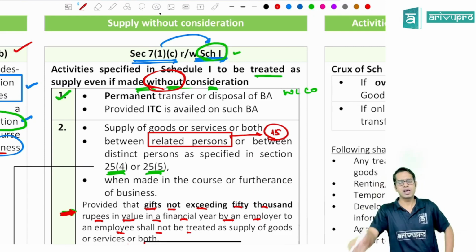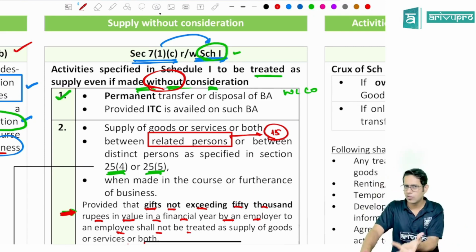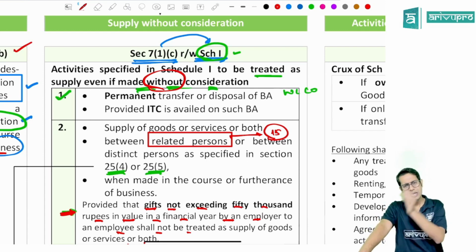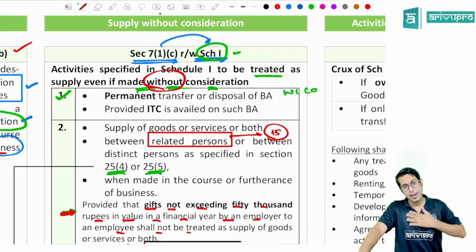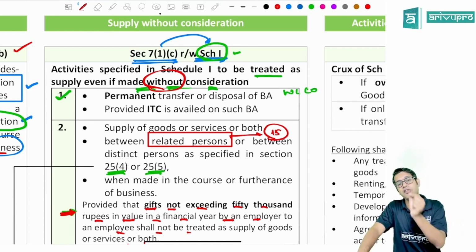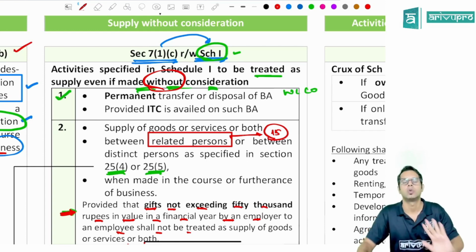Don't you think that a gift which I have given is nothing but goods or services given to you for free? So what is this point telling? Employer and employee are treated as related persons. Now, if the employer is giving anything to the employee free of cost, then I will not call it a supply up to 50,000 rupees.